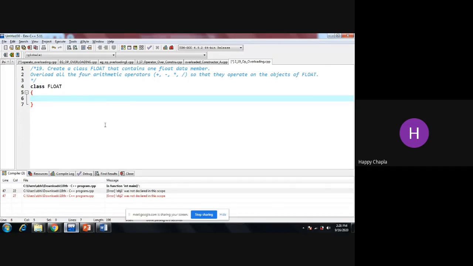Whatever user defined value or user defined data type we have, we can add it, multiply it, subtract it, and divide it using the concept of operator overloading.